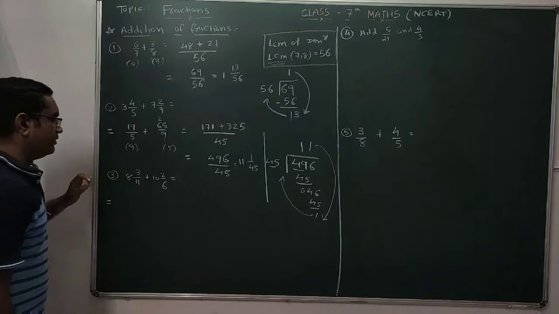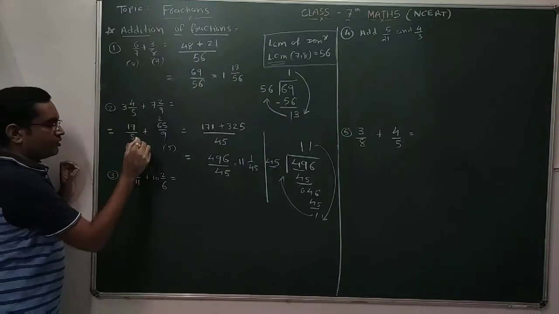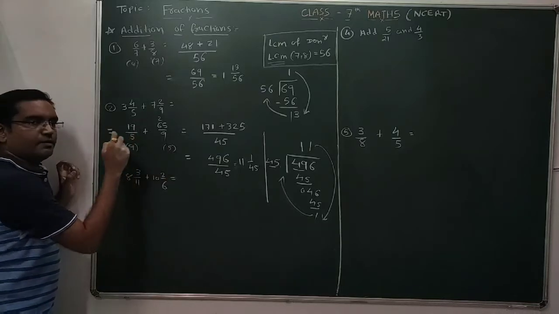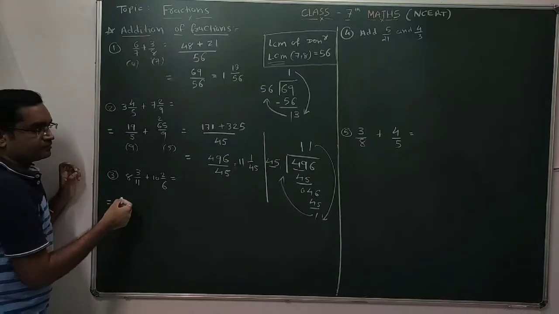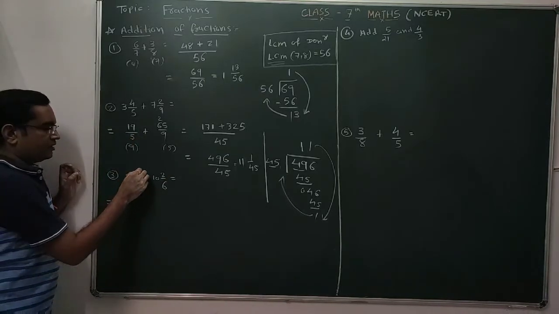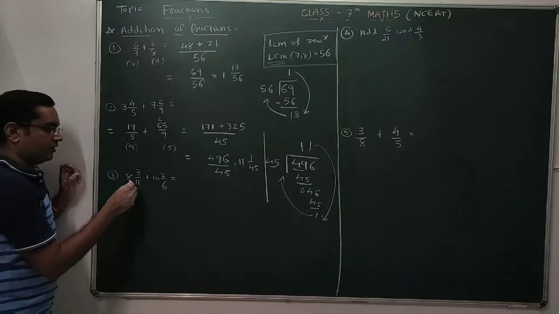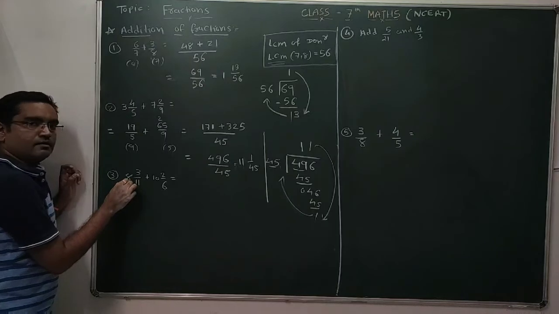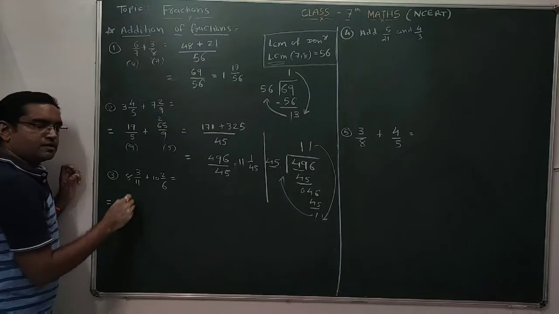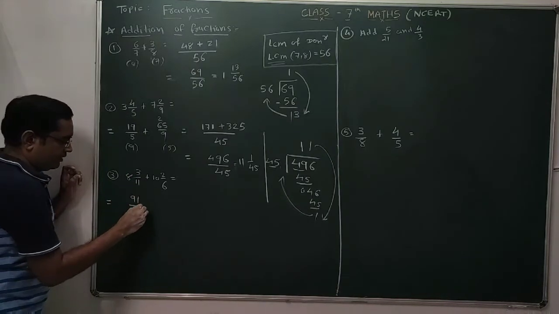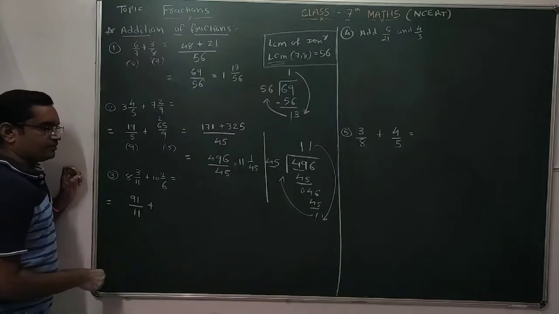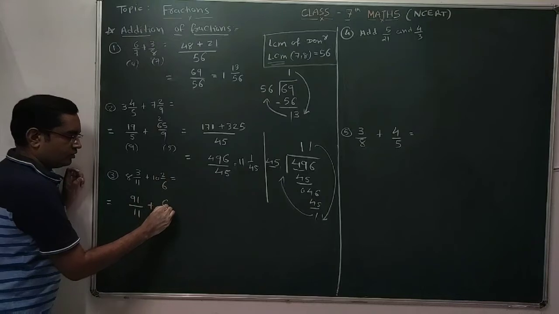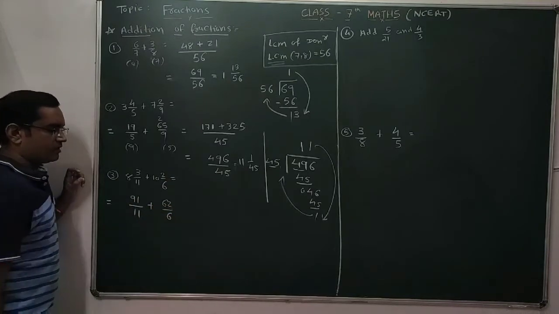Now here again mixed numbers are given. So to perform the addition of mixed numbers, first you have to convert mixed numbers into fractions, and these fractions will be improper fractions. So now here, 8 integer 3 by 11. It can be converted into a fraction by multiplying this 11 with 8. 11 eights are 88. 88 plus 3, so it's 91 by 11. Plus again, this 6 tens are 60 plus 2, it's 62 by 6.